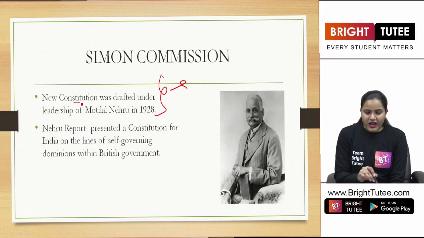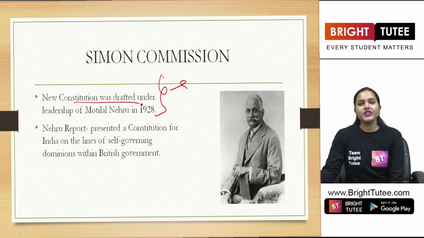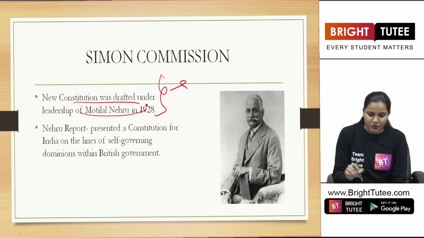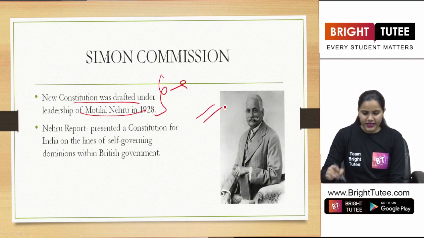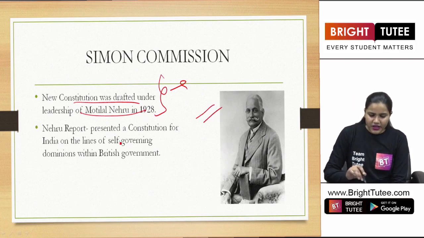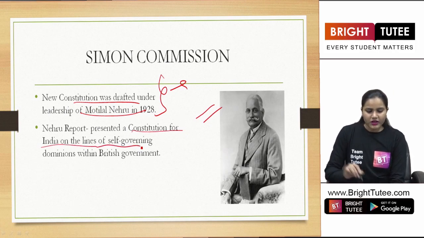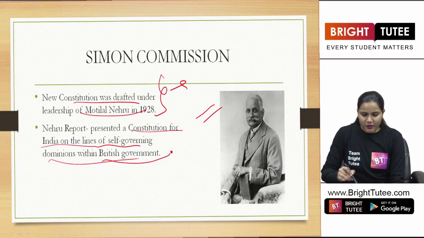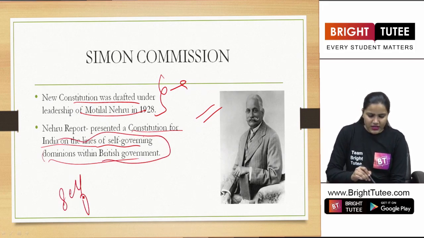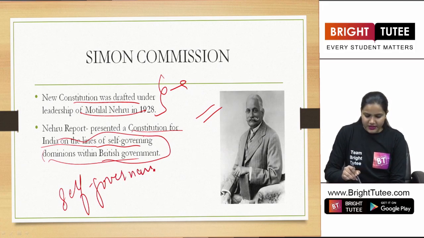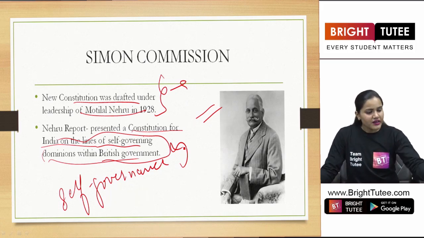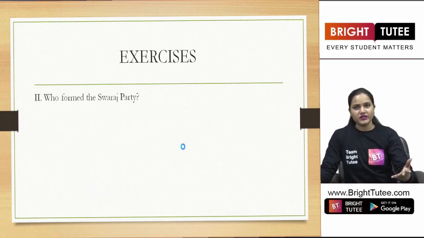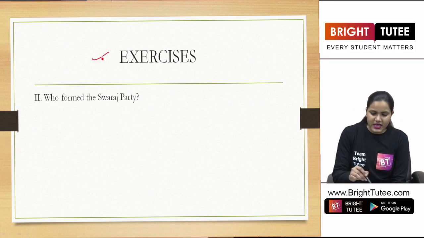And in the wake of that, a new constitution was drafted, and the constitution was drafted under the leadership of Motilal Nehru, who was one of the founders of the Swaraj Party, right, in 1928. According to the Nehru report, he presented a constitution for India on the lines of self-governing dominions within the British government. So he was focusing on self-governance, but under the British government. Let us try to understand how these situations were now changing. But before that, let's get to our exercise section here.